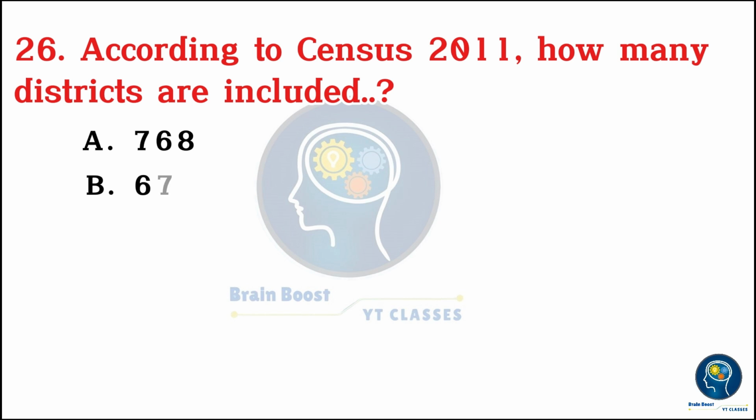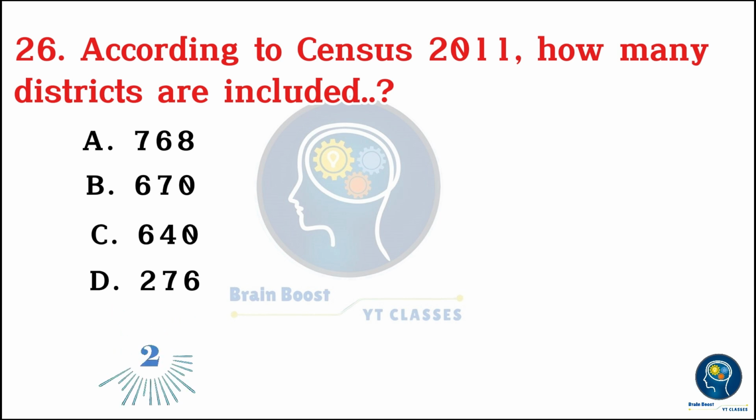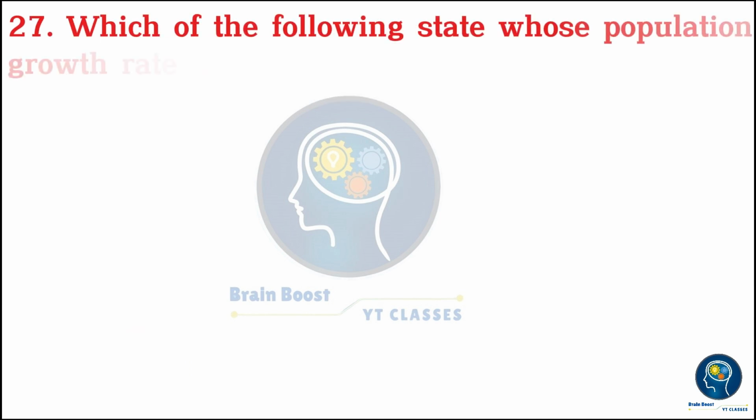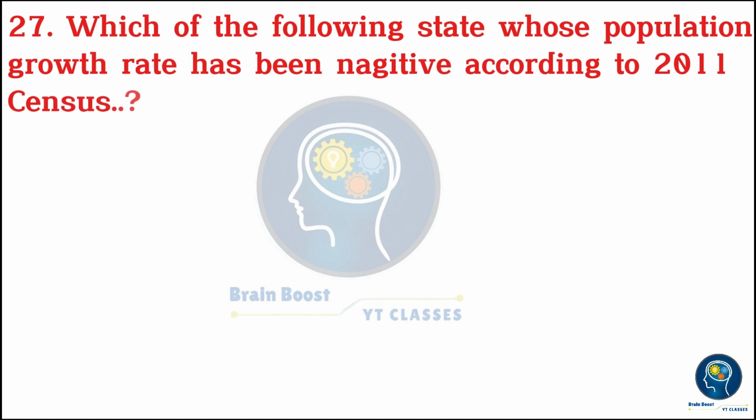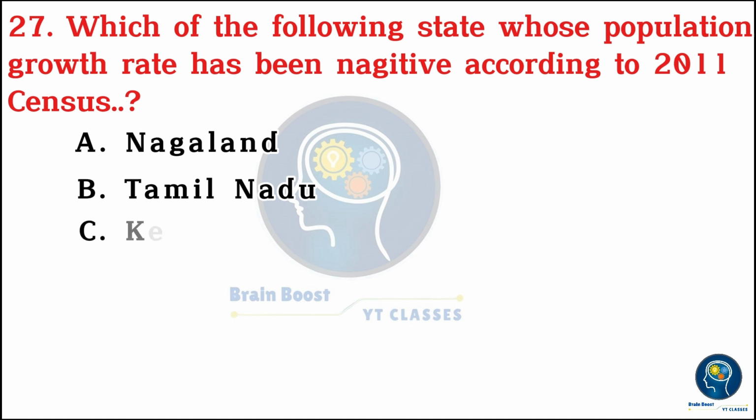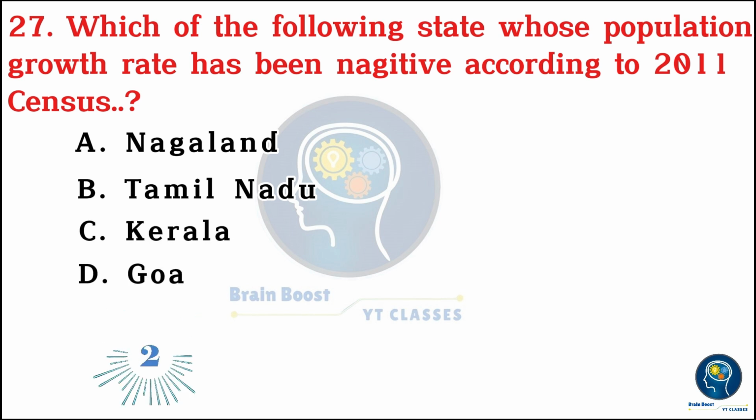A. 768, B. 670, C. 640, D. 276. C. 640. Which of the following states' population growth rate has been negative according to the 2011 census? A. Nagaland, B. Tamil Nadu, C. Kerala, D. Goa.